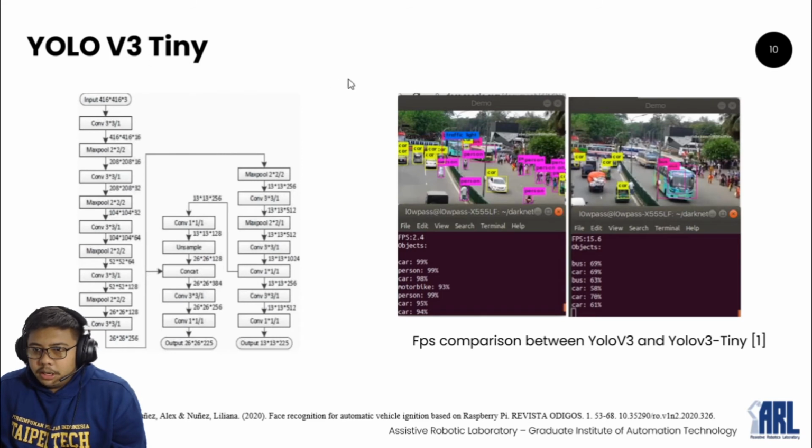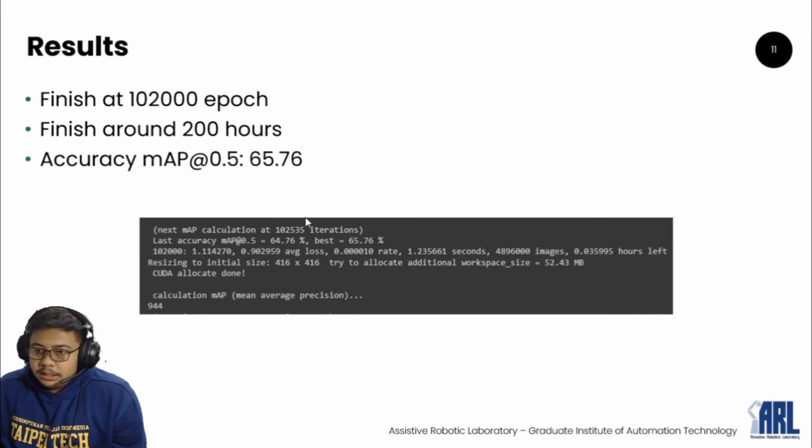For the YOLO Tiny architecture, basically it has a lot of convolutional layers. And the comparison between YOLO V3 and YOLO V3 Tiny is in the FPS. We can see YOLO V3 has 2.4 FPS and YOLO V3 Tiny is faster, with 15.6 FPS. But for accuracy, YOLO V3 is better. For FPS, YOLO V3 Tiny is better than YOLO V3. And yeah, this is the result.